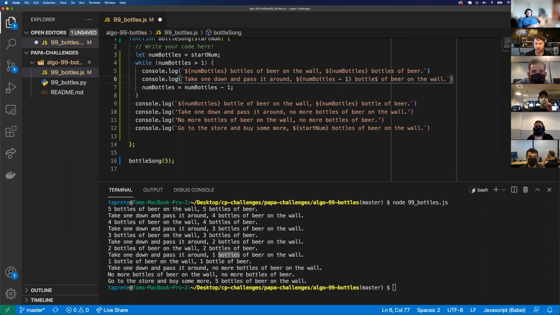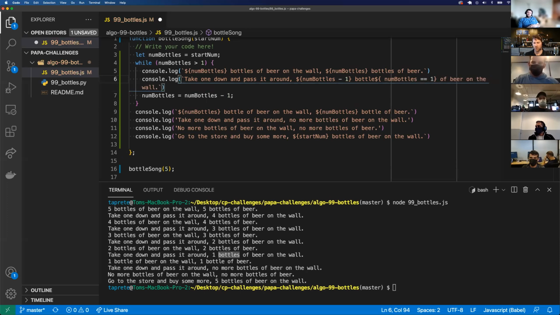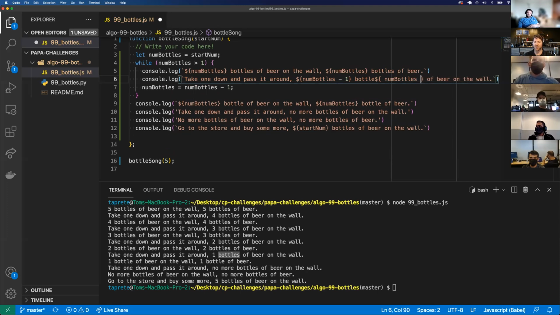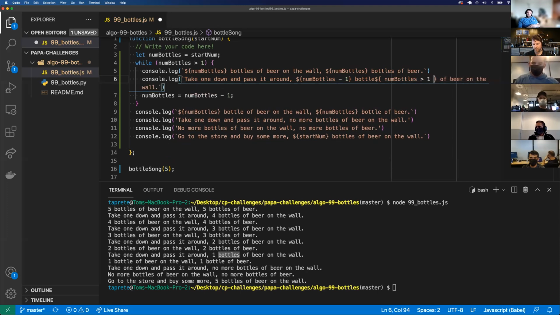That is correct. So in here, I'm going to do bottles. In place of the S, I'm going to do a conditional statement, which is, I'm going to use a ternary operator. I'm going to say, hey, if num bottles equals 1, or I can say is greater than 1, question mark. So this is the if statement.